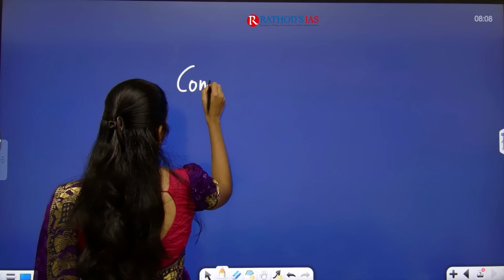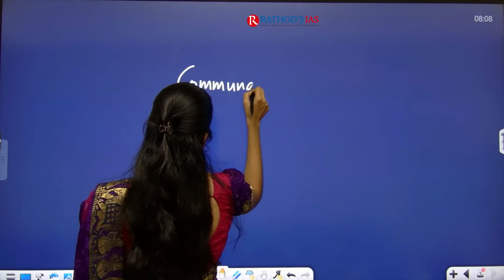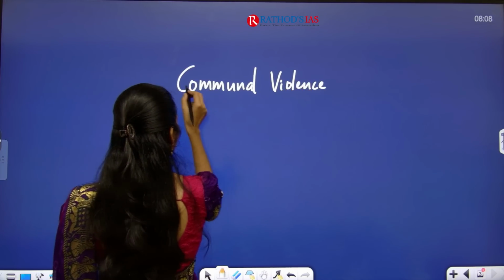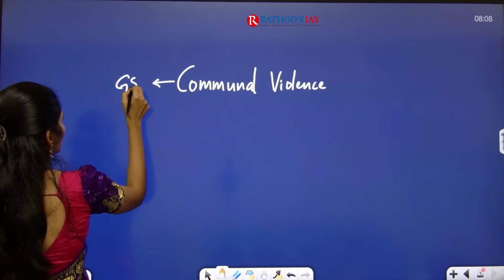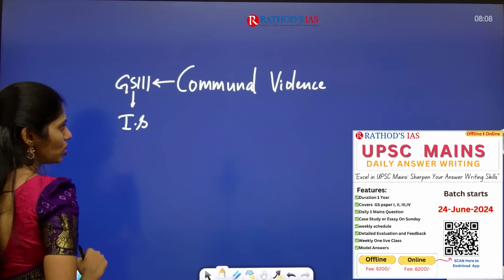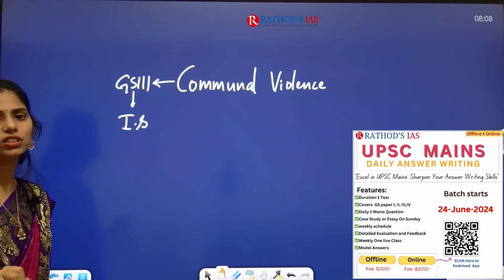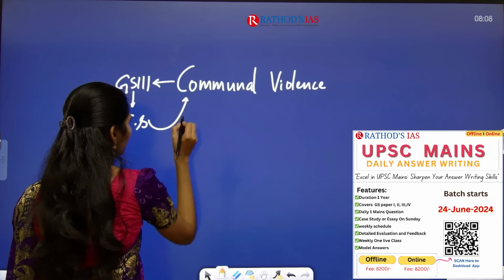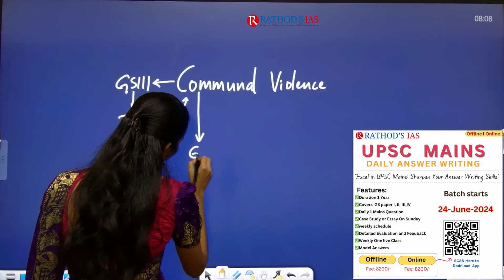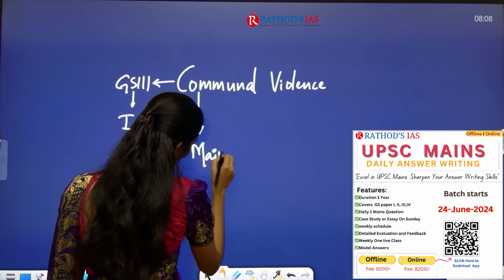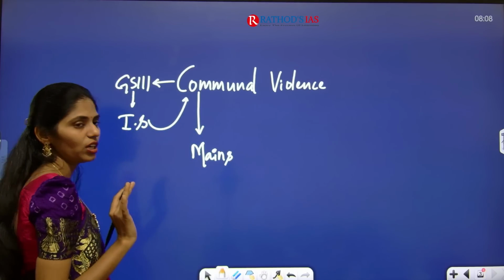Where is it important? Communal violence. So where can we fit this article in our syllabus? In GS Paper 3 we have internal security, and in that internal security we have this topic called communal violence. So from there we can fit it, and this topic is important only from your mains. You can't get any prelims based question here from communal violence.